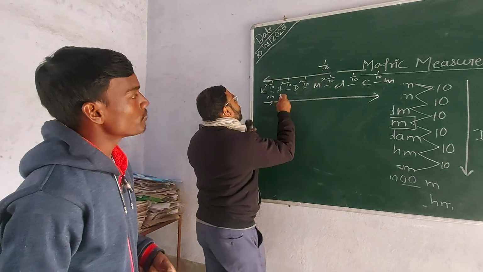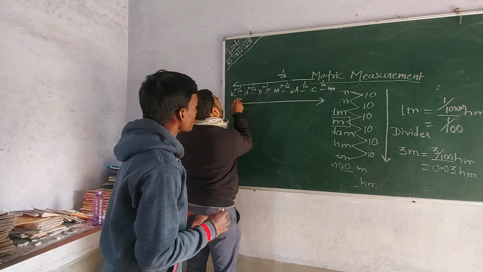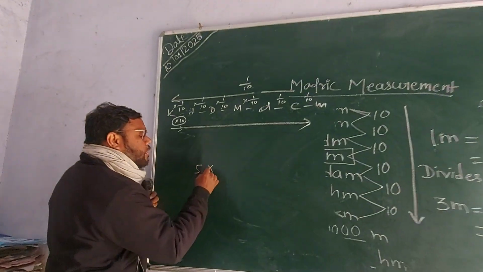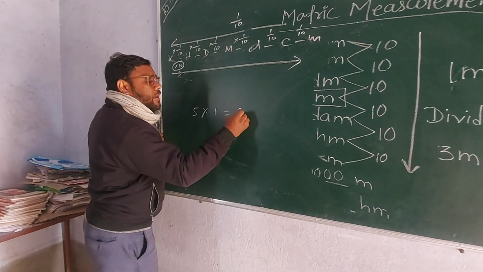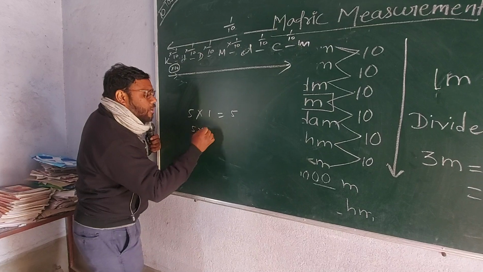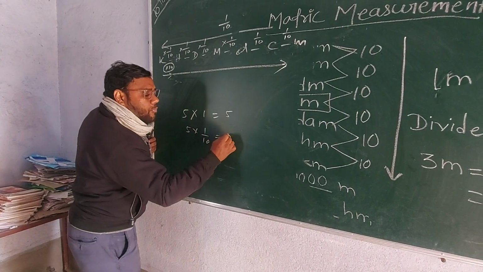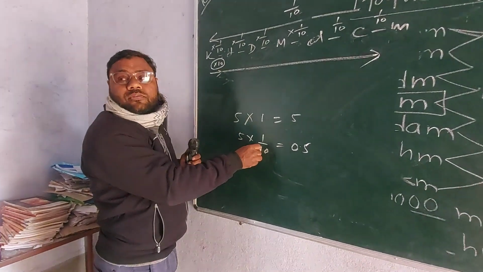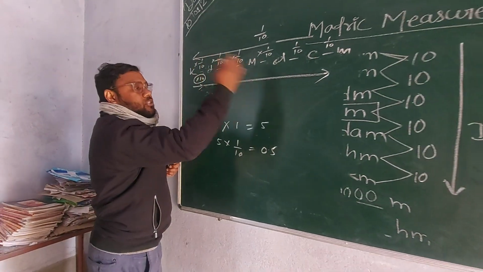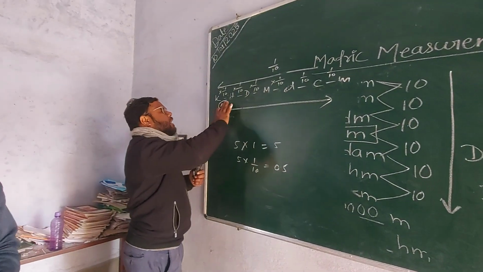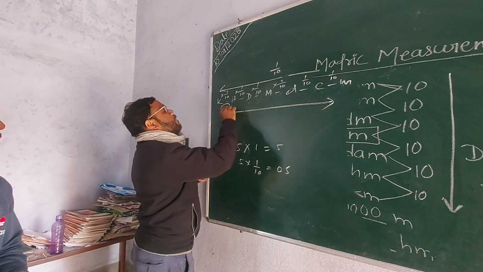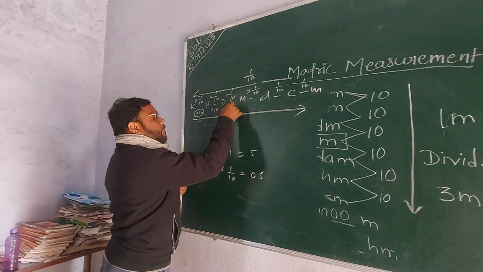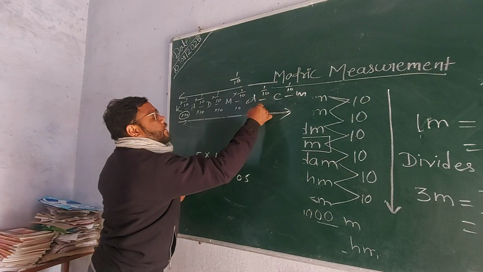Now we are moving through 1 by 10, 1 by 10. Here I am multiplying. If any quantity, suppose 5, is multiplied by 1, it remains 5. But 5 multiplied by 1 by 10 becomes 0.5. So this is also a multiplication. In this way we can explain. You said we will divide, no problem, I am not talking about that. So now 1 by 10 multiplied by 10, multiplied by 10, multiplied by 10.